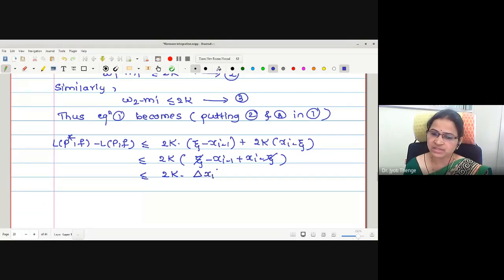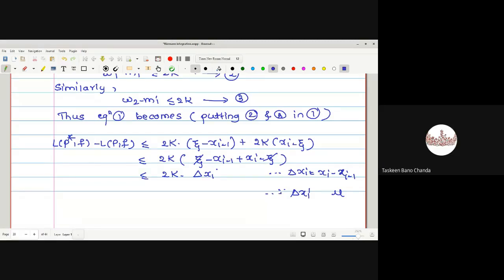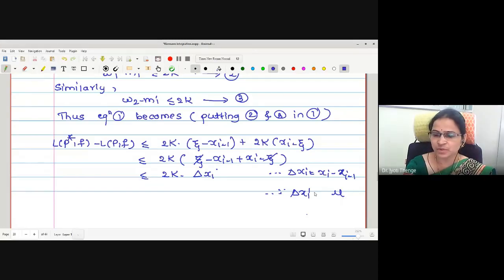Therefore, may I write this as delta xi? Because delta xi is the length of the ith subinterval. But what is delta xi? Delta xi is the length of one specific ith subinterval. What is the relation between delta xi and mu? Mu is the maximum of delta xi. Good. Mu is the maximum of delta xi.